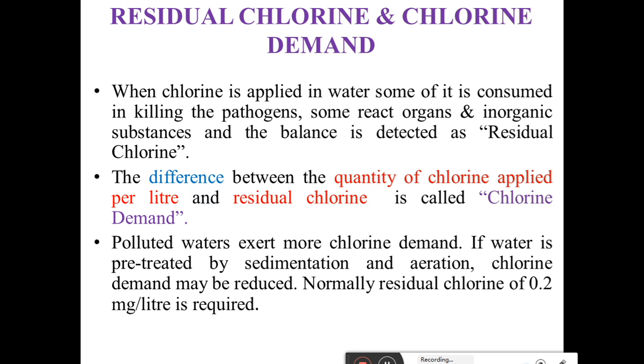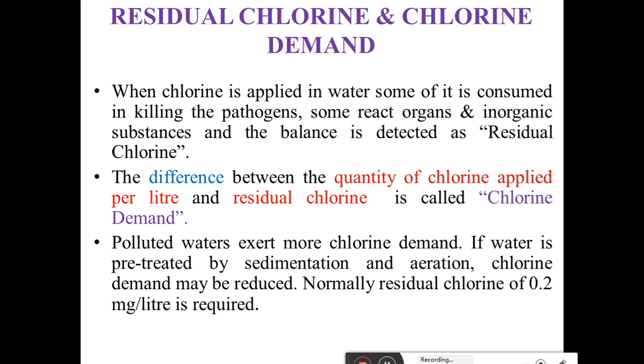What is meant by residual chlorine and chlorine demand? When chlorine is applied in water, some of it gets consumed in killing the pathogens and some reacts with organic and inorganic substances, and the balance is detected. What remains after the chlorination process? Whatever chlorine remains is called residual chlorine. After the chlorination process, whatever chlorine is available in the water is called residual chlorine. As the name suggests, the residue remains, that's why it is called residual chlorine.